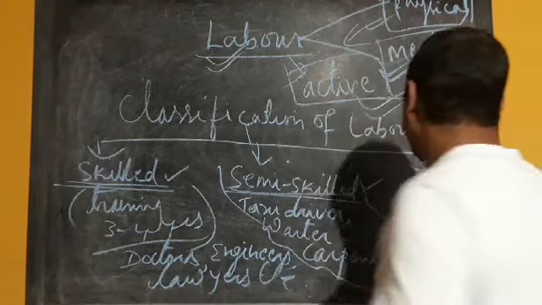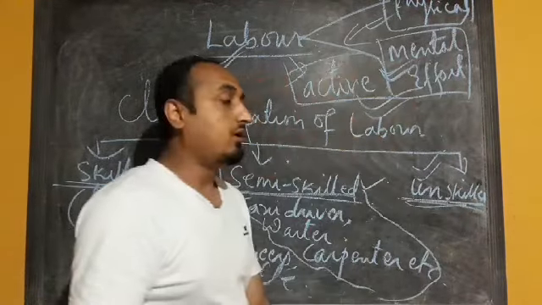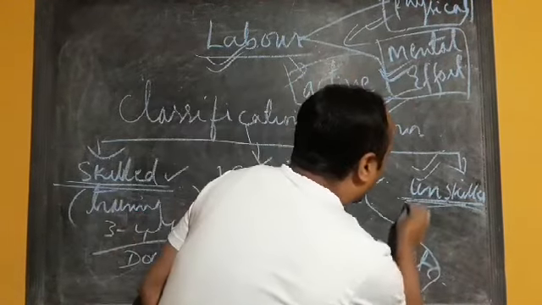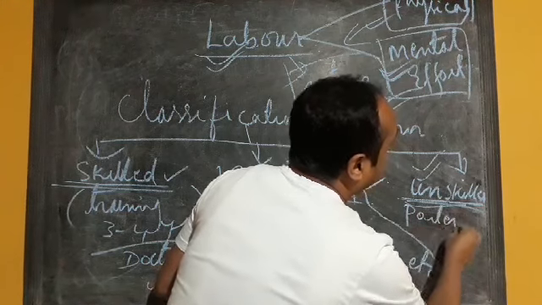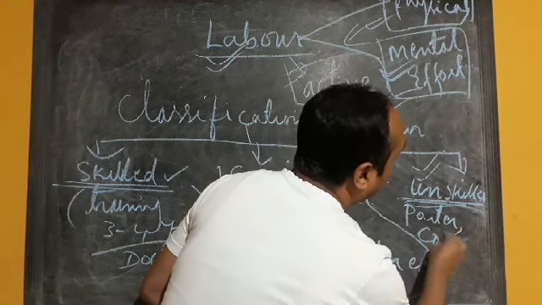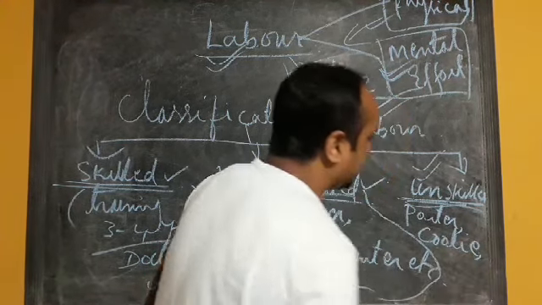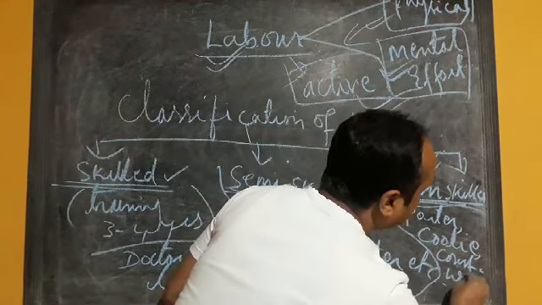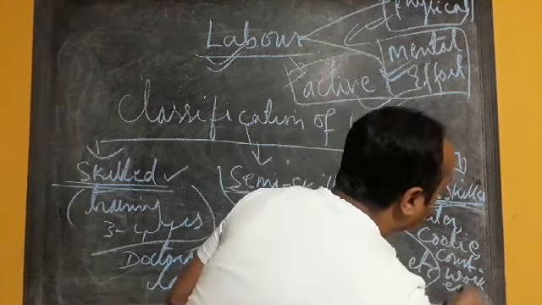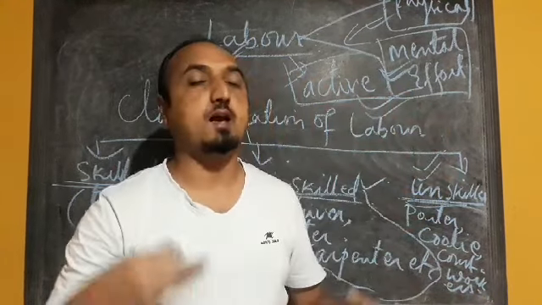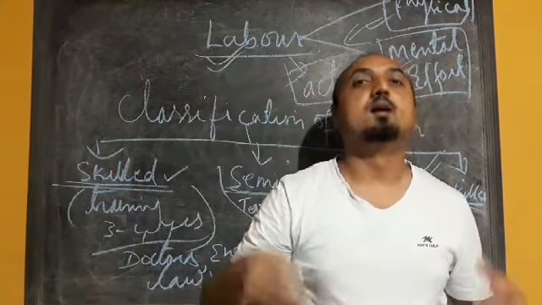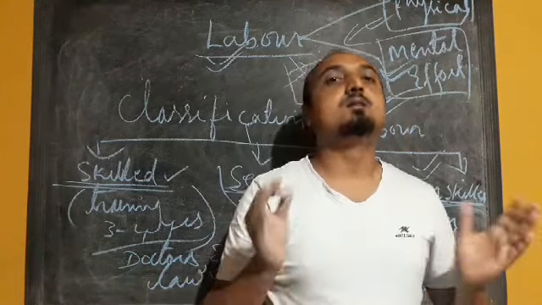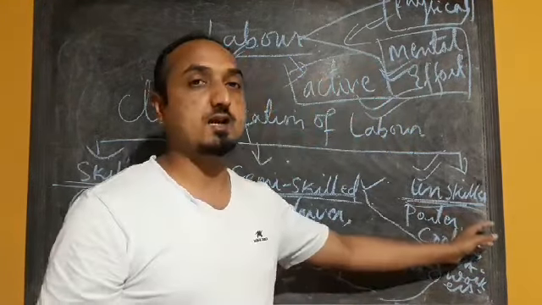Who will come under unskilled labor? Porters, coolies, construction workers, like the one carrying bricks, cement, sand, etc. They come under unskilled labor.